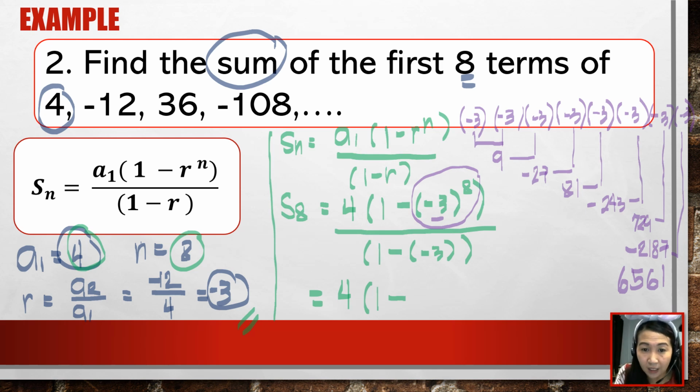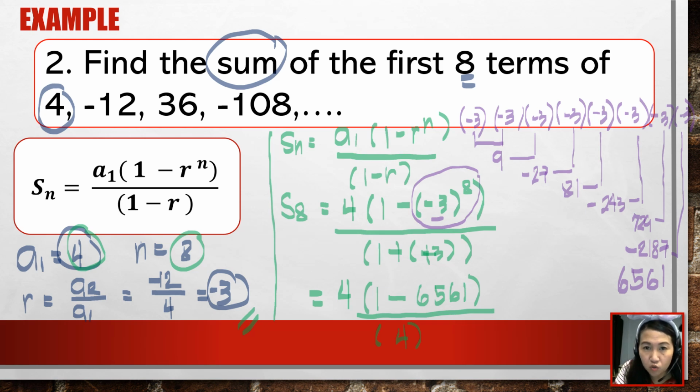Okay, so ilagay po natin yan dito. So, that would be 1 minus 6,561 over 1 minus negative 3. So, anong ginagawa natin dito? So, magiging plus na po siya. That's the rule in subtracting integers. Tama po ba? Change the sign of the subtrahend, then proceed to addition. So, magiging positive 3 to, tapos ito ay magiging plus. So, 1 plus 3, that would be 4. Okay, so let us continue.